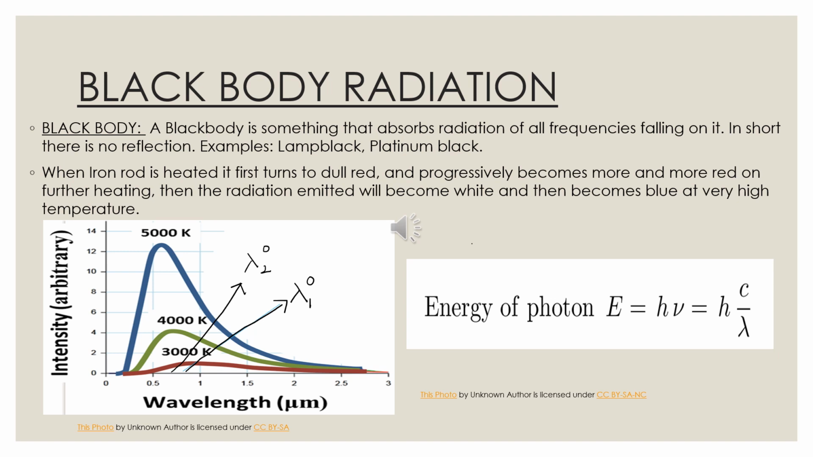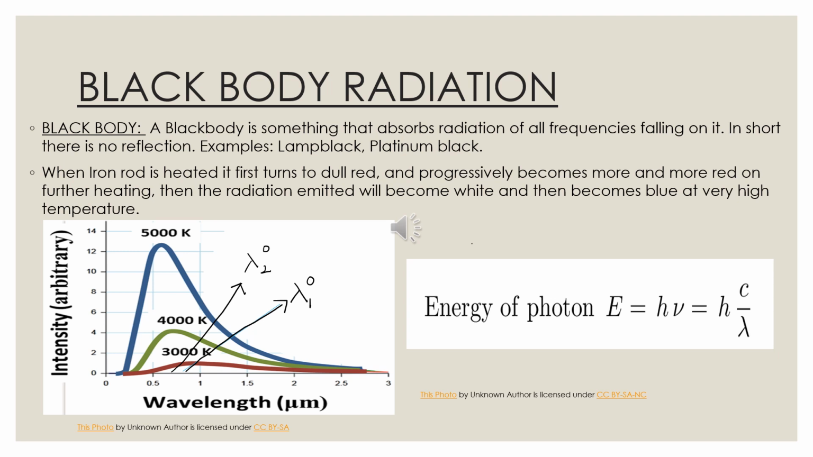When an iron rod is heated in a furnace, it first turns dull red and progressively becomes more and more red in color. On further heating, the radiation emitted becomes white and then becomes blue at very high temperature. It means that the frequency of emitted radiation goes from a lower frequency to a higher frequency. Red color lies in the lower frequency region, while the blue color lies in the higher frequency region.